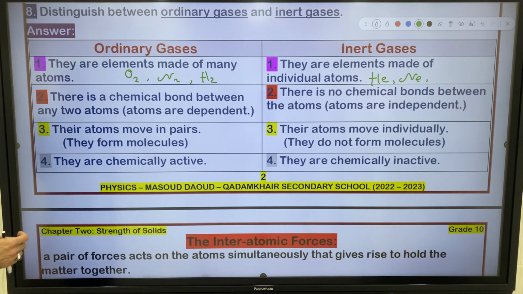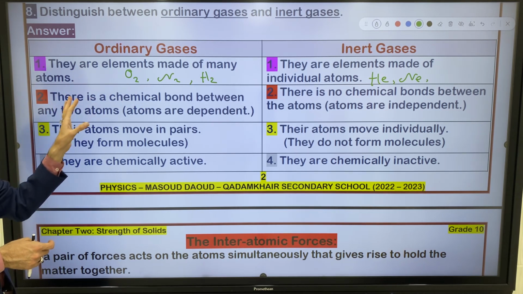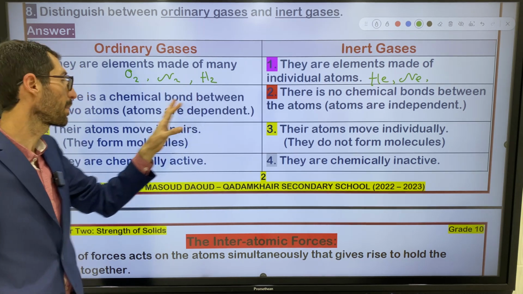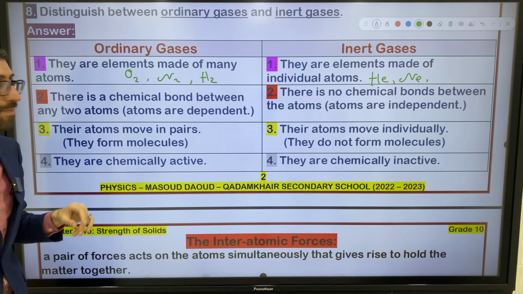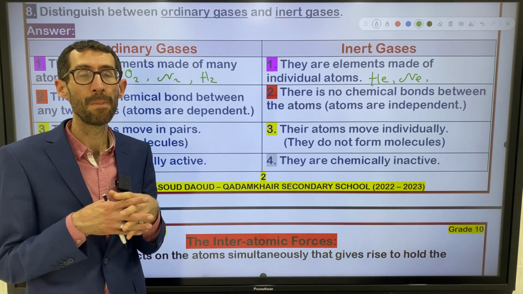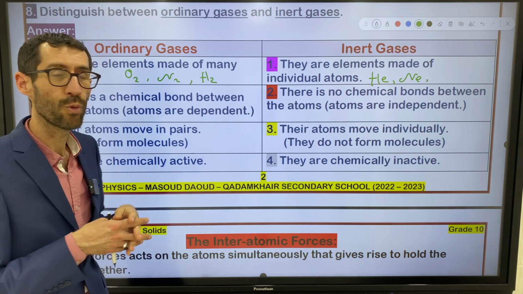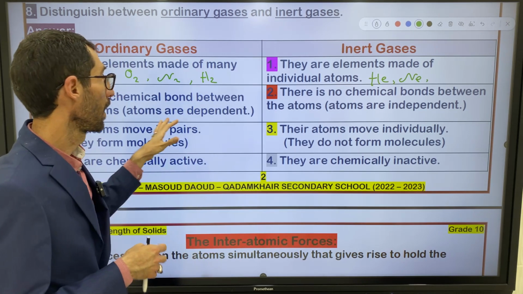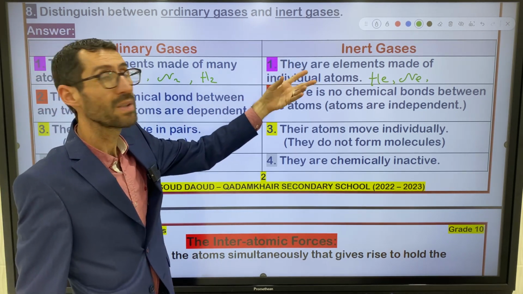The second difference, ordinary gases, there is a chemical bond between any two atoms. So atoms are dependent. They bind with one another by bond, right? What do you say about inert gases?